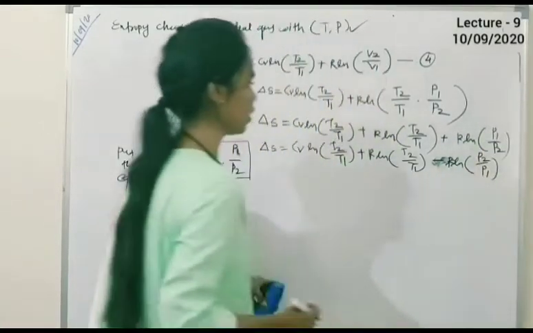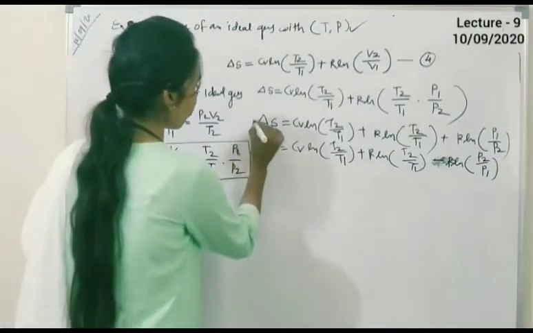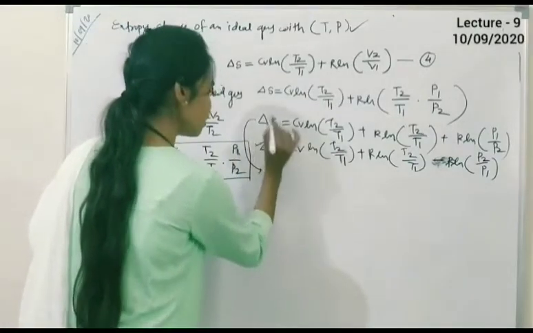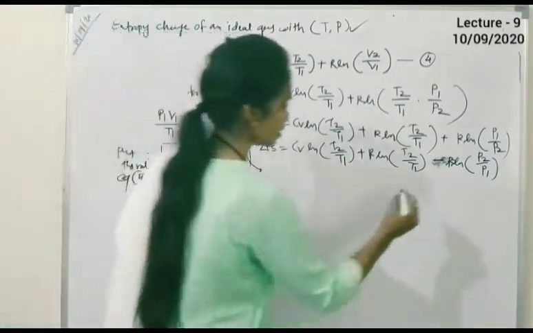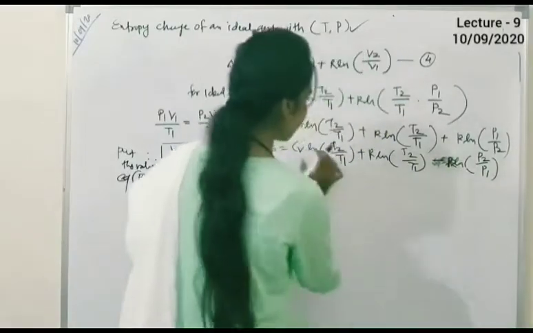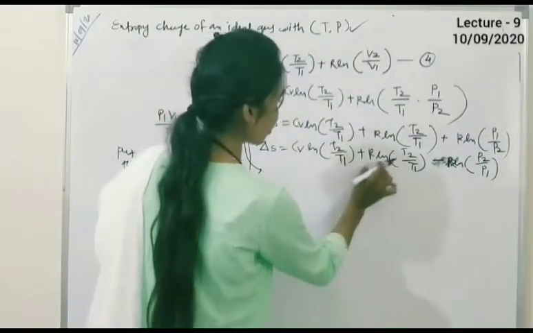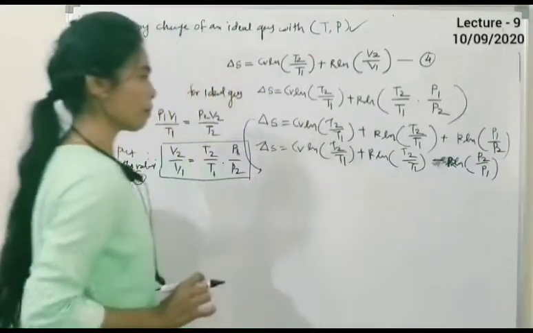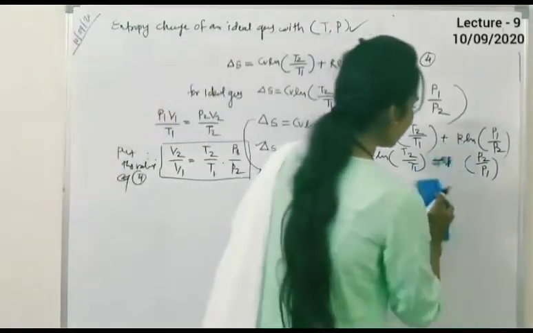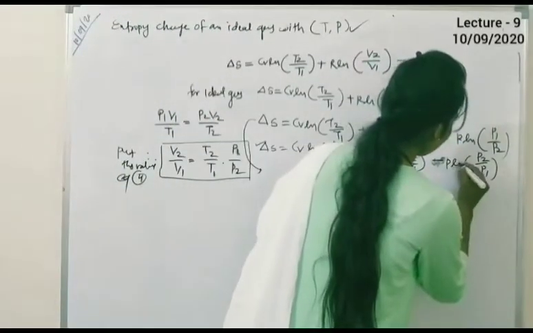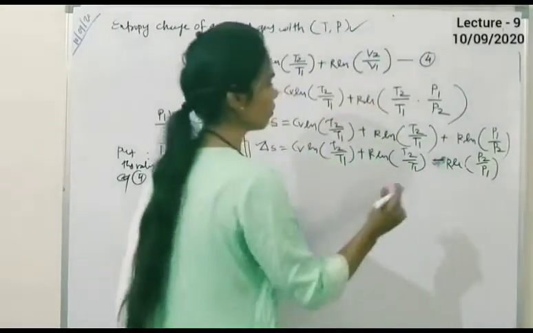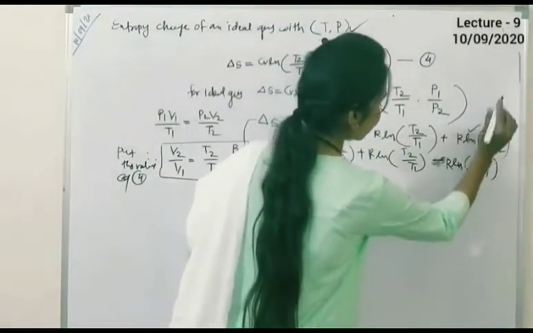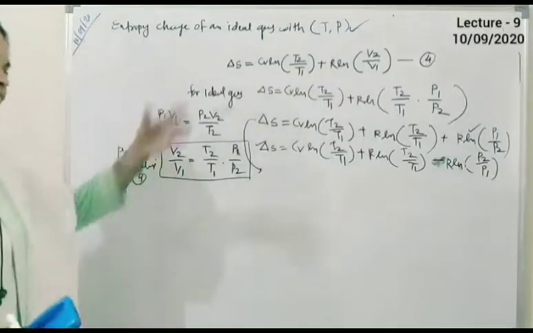This is also correct, the minus sign is also correct, but we will continue with the plus form equation, which is very convenient for us for the next calculation.